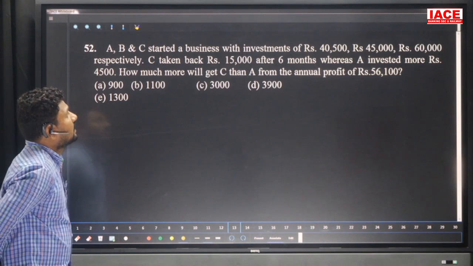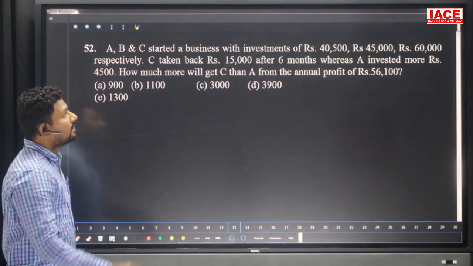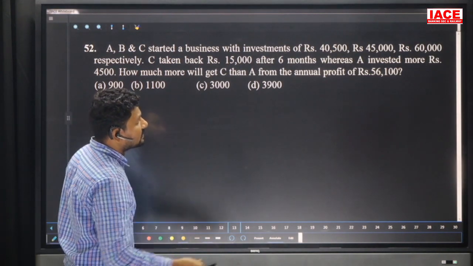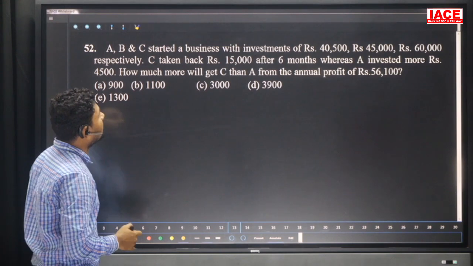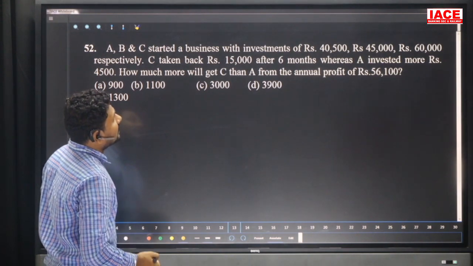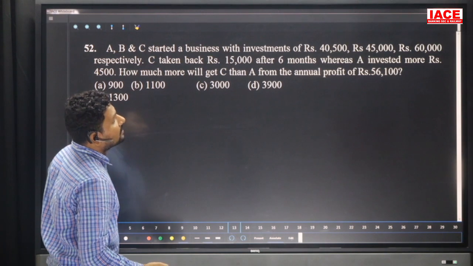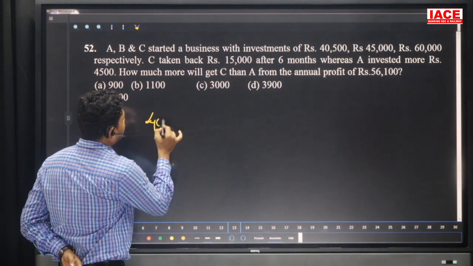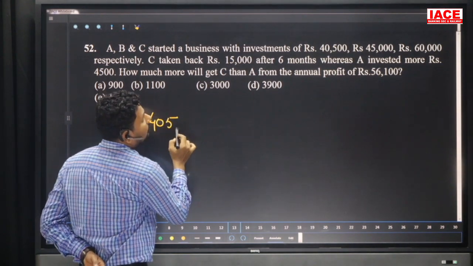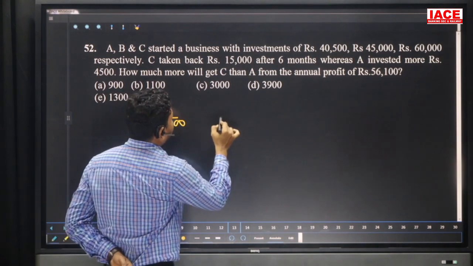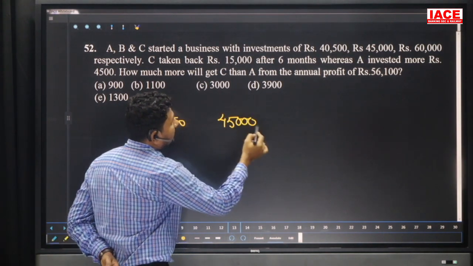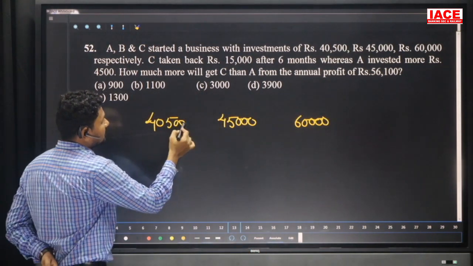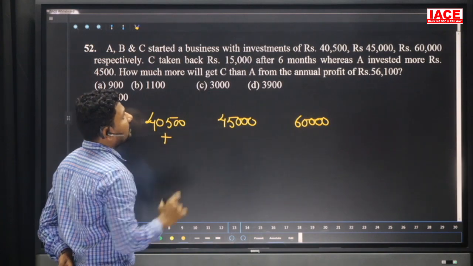Next, A, B, C started a business with investments of 40,500, 45,000, 60,000 respectively. C took back 15,000 after 6 months, whereas A invested 4,500 more. How much more will C get than A from the annual profit of 56,100? So look here, A's investment is 40,500, B's second person investment is 45,000, and the third person's investment is 60,000. After 6 months, take it as 6 months completed and the remaining 6 months is left.